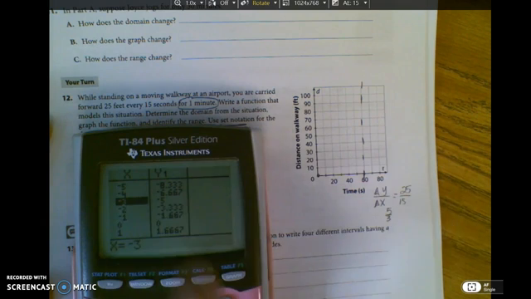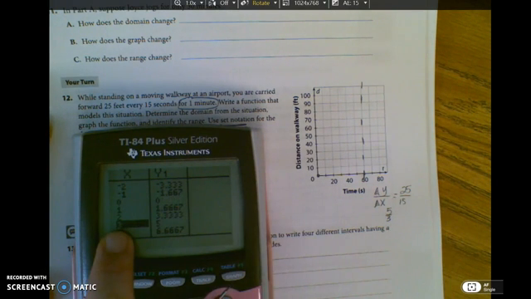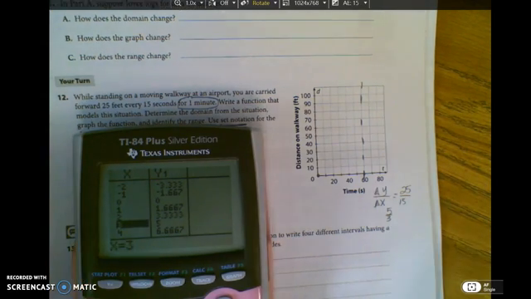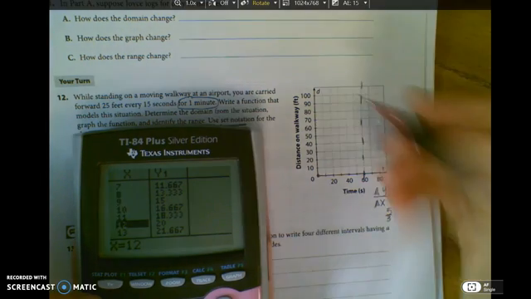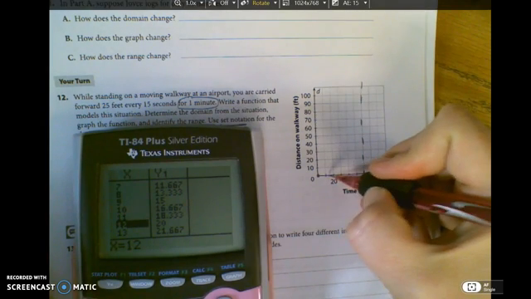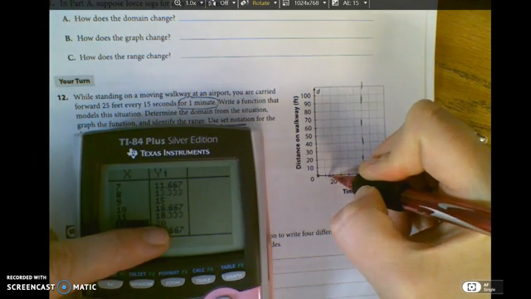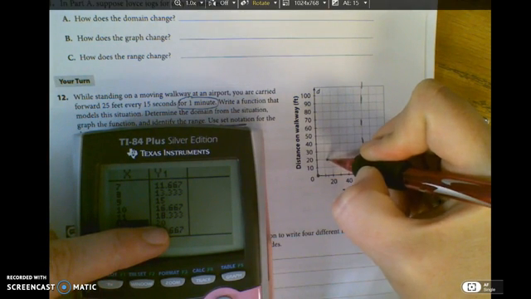We don't have negative time, so you can't use that point. So at 3, I'm at 5, but that's a problem because I don't have 3 on the graph. So let's go all the way to 10. Nope, I don't like that point. I don't like 10. 12 seconds, so it's kind of right here, is at 20. So we're going to be right about there.